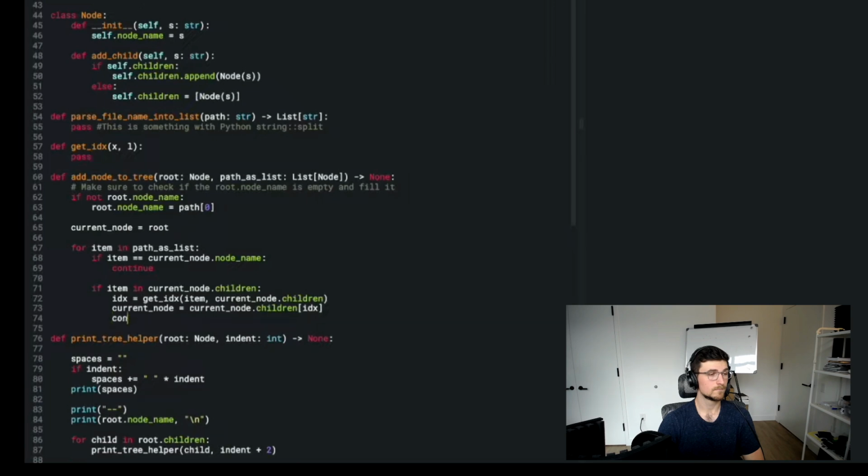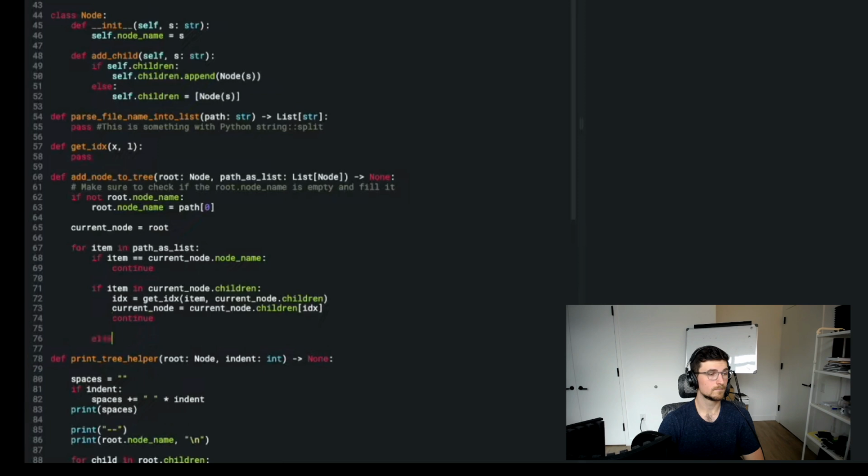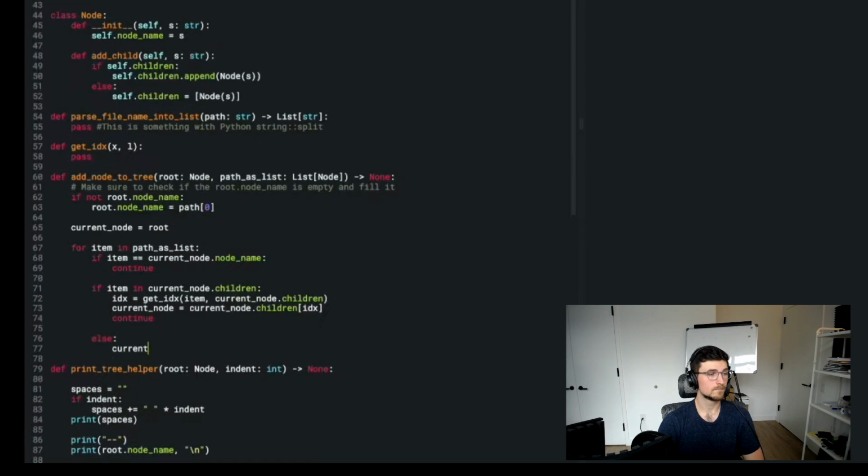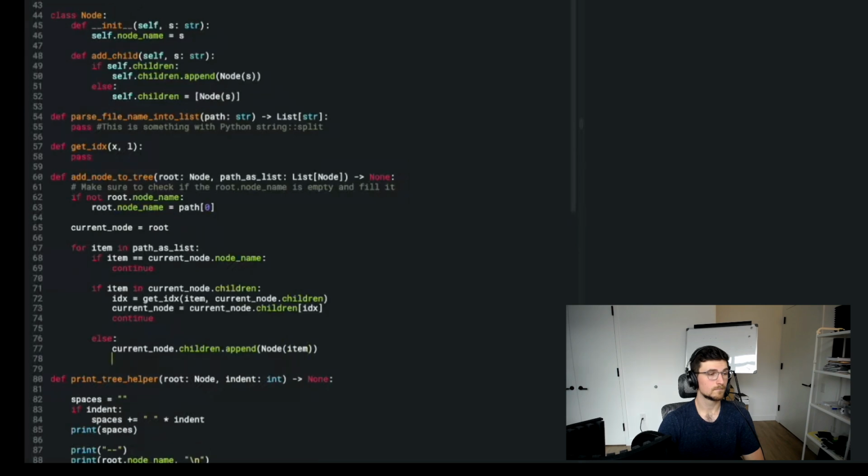But if it's not L, and if it's not in there, I want to say current node dot children dot append node of item, actually not in quotes, just straight up item. And then I'll say current node is equal to, again, I'm having this get index thing, so this is kind of dumb, but I have to fix this, but I don't really have time to fix it right now. So this is good practice to not do dumb things in the future. So item current node dot children. Again, we're doing this dumb get index thing. So current node equals current node dot children index. And now I continue. Okay, so that seems to make sense.